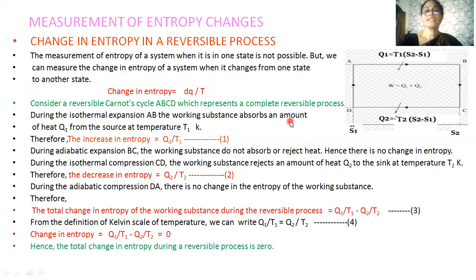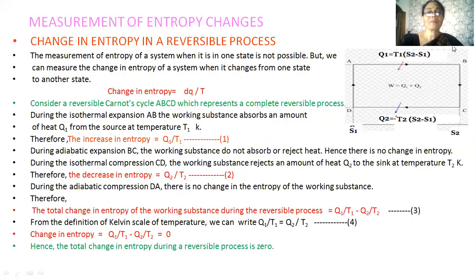Now, let's consider the Carnot cycle ABCD, which represents a complete reversible process. During an isothermal expansion AB, the working substance absorbs a quantity of heat Q1 at a temperature T1. Then the change in entropy, S2 minus S1, or the increase in entropy, can be written as Q1 by T1.